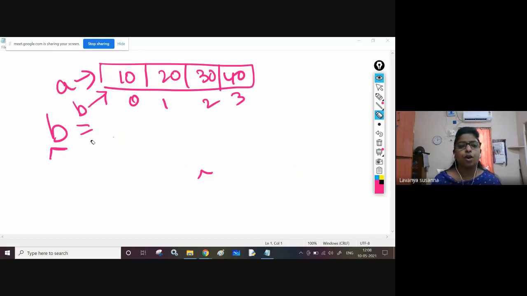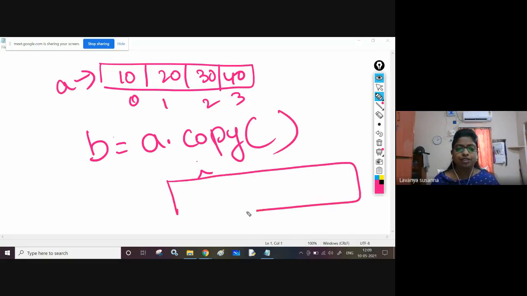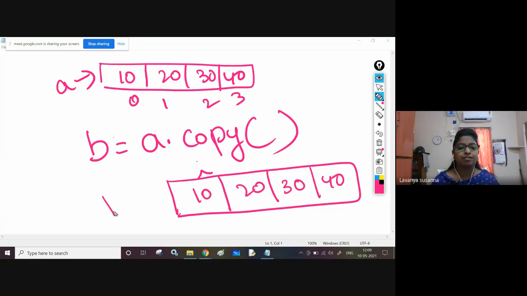Now if you want to copy elements, just use the copy function: B equal to A dot copy. So now separate memory will be allocated. All the elements of array A will be copied, and now B will be tagged to this. So A is a separate location and B is a separate location. Both are not the same.